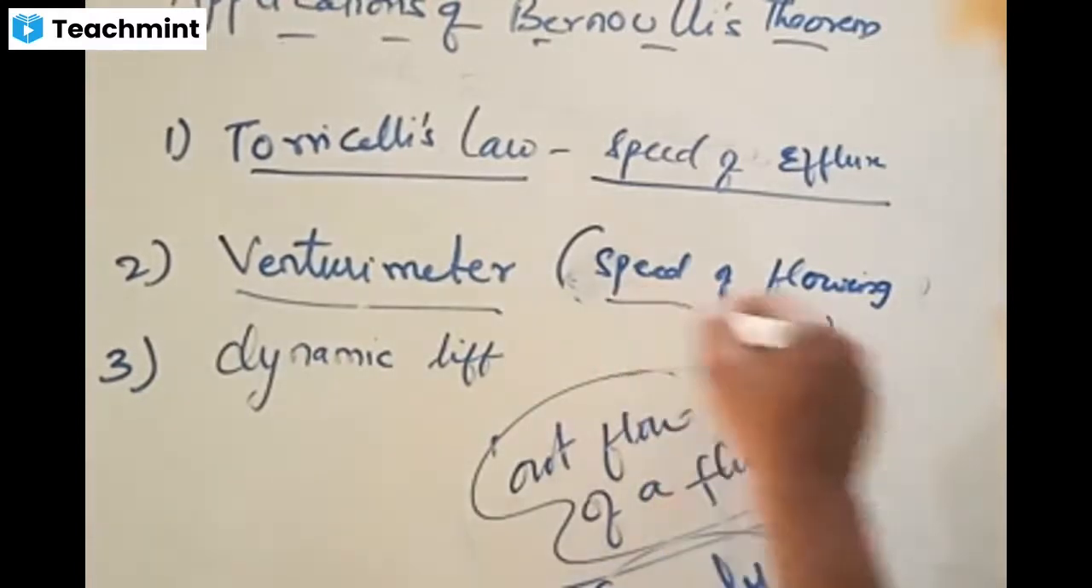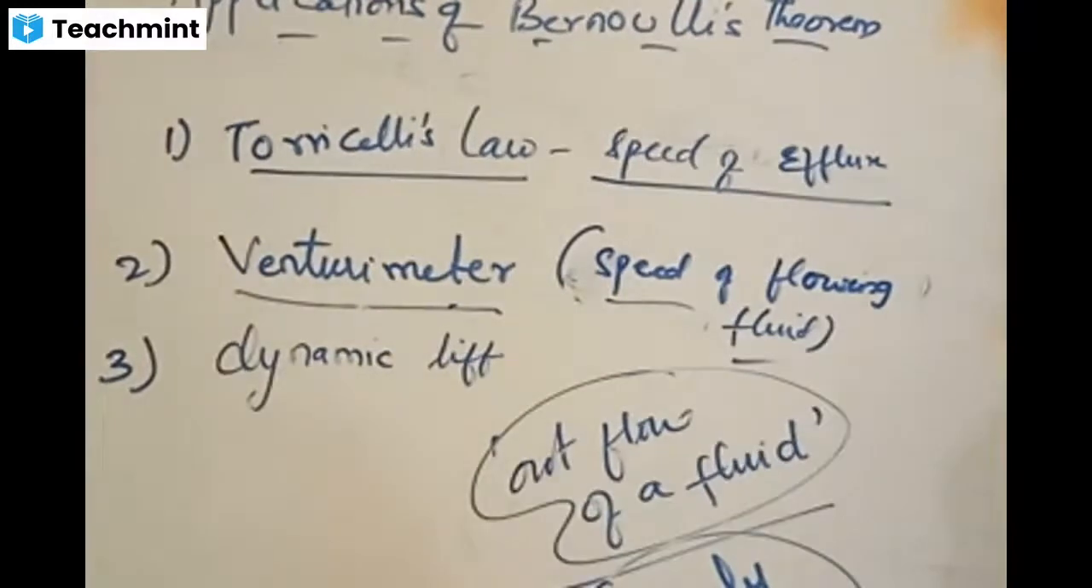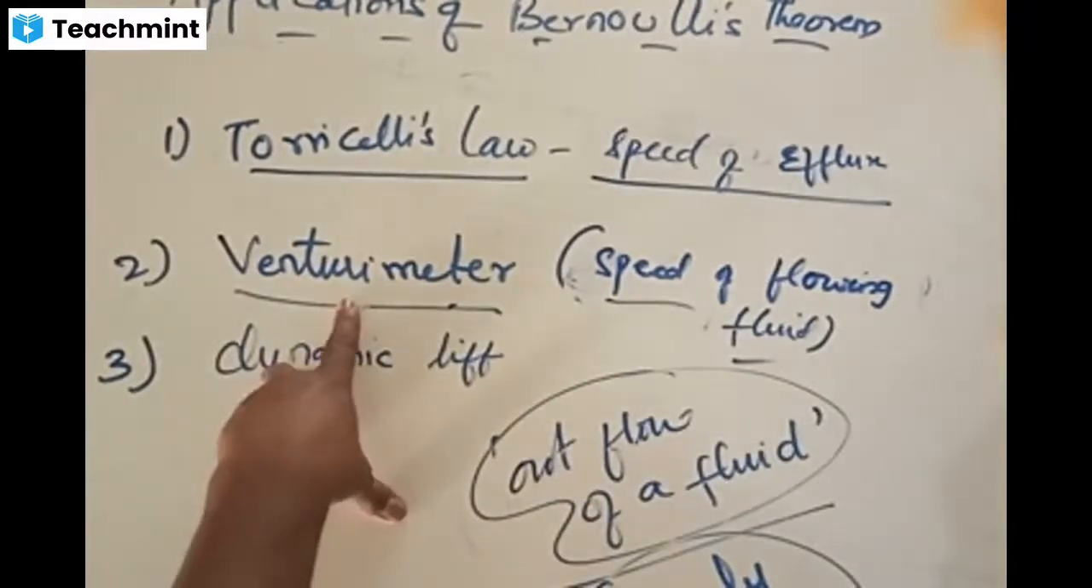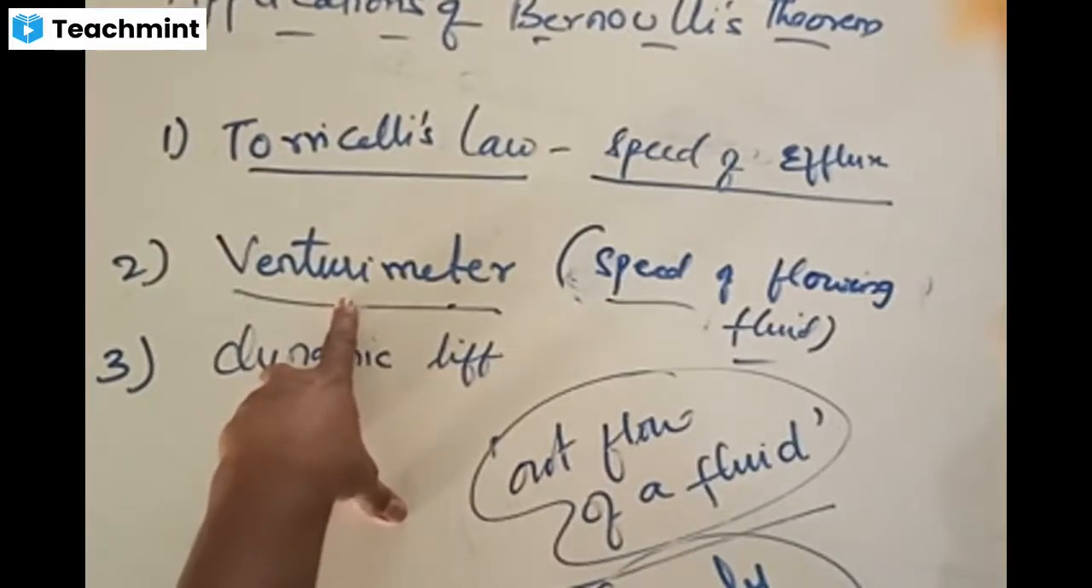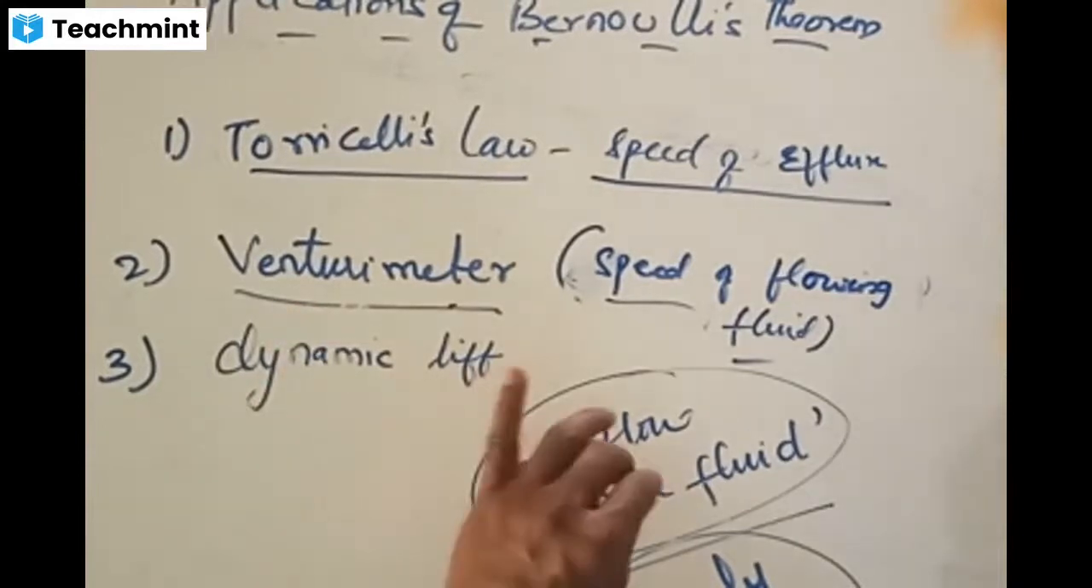That can be obtained by using a device. You can determine the value of the speed of river water flow by using a device called a Venturi meter. What is a Venturi meter? A Venturi meter is a device used to detect.